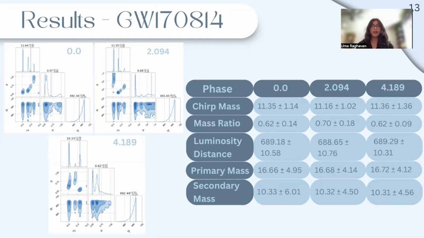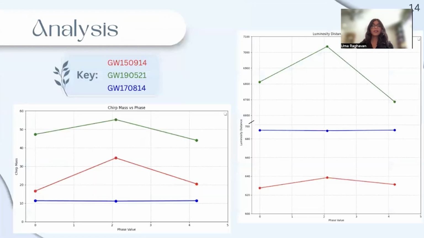However, this meant changing the phase value was less out of place, causing it to overall affect the masses and distances less. When we put the results of these 3 events together, we can see the patterns more clearly. GW150914 and GW190521 followed a similar trend, while GW170814 only had some subtle shifts.